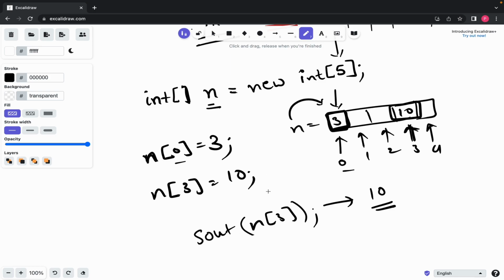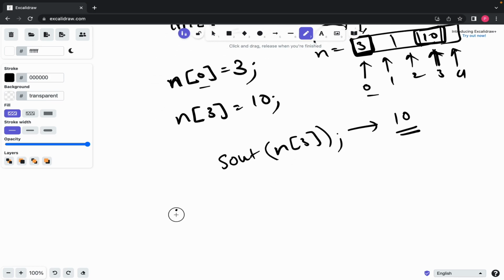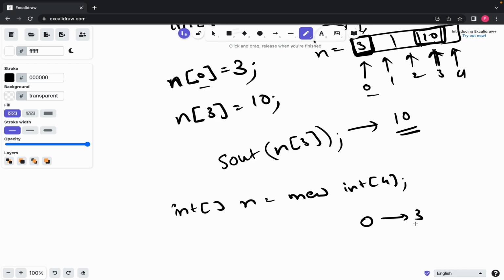Okay, now see one more thing. If I say an integer array n equals new integer, and then let's say I put 4 here, which is size 4, an array will be created whose first index is 0 till 3. Now how much memory is being consumed by this n?